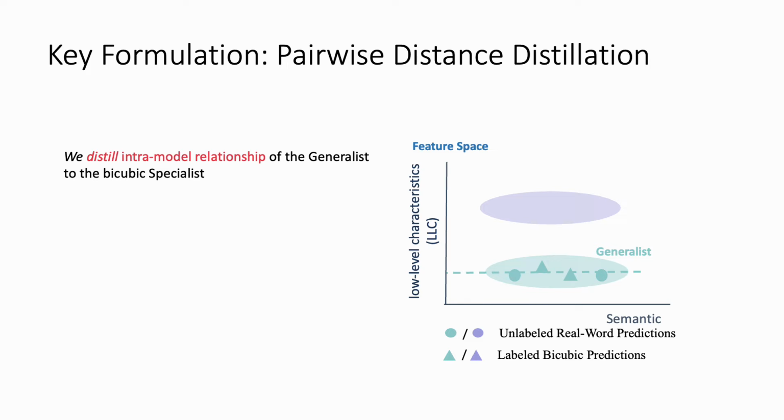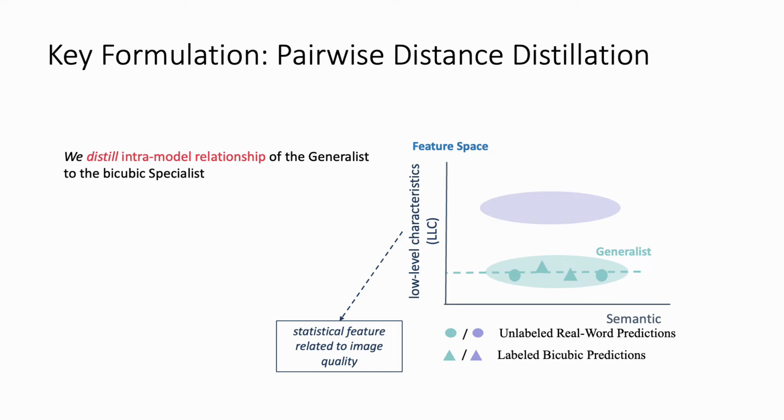Specifically, we represent the model predictions in a feature space, which is mainly represented by two directions. One direction is semantic, the other direction is a low-level characteristic, which represents the statistical feature related to the image quality.